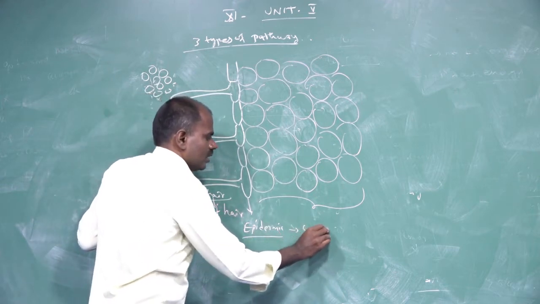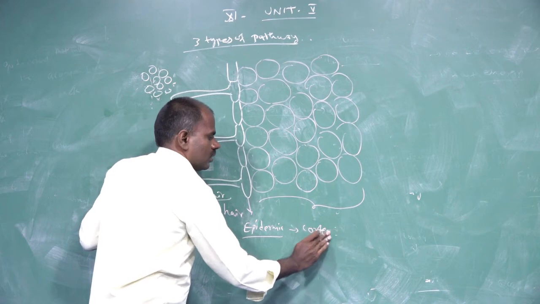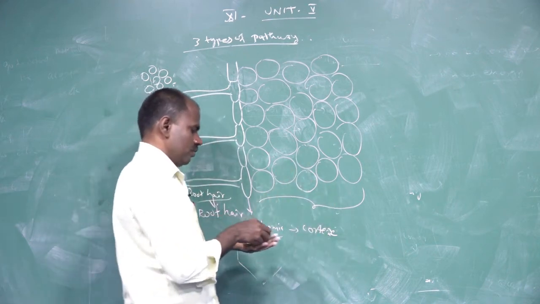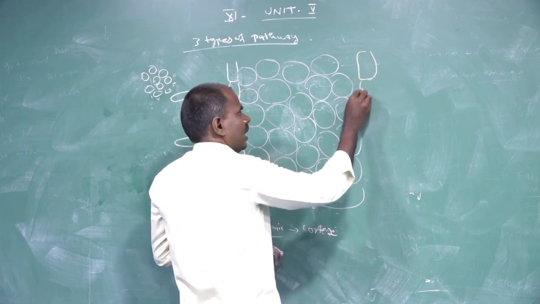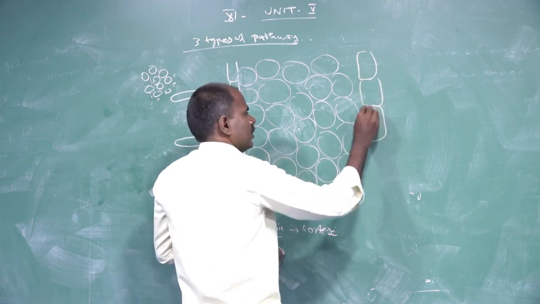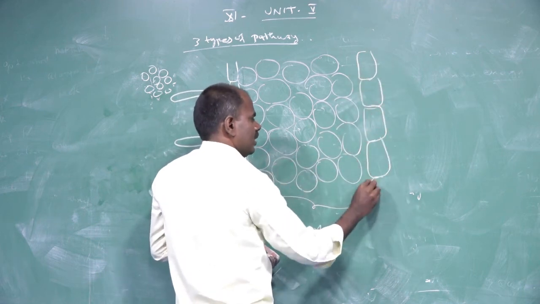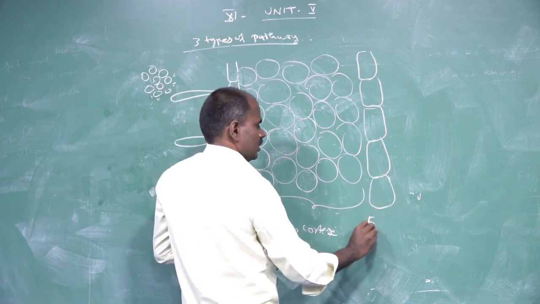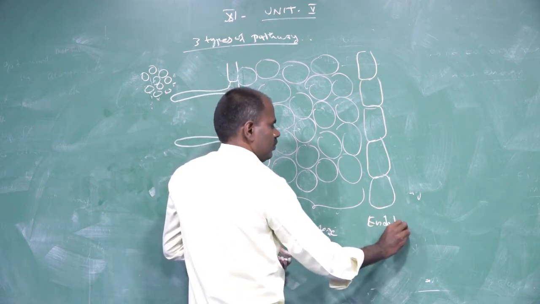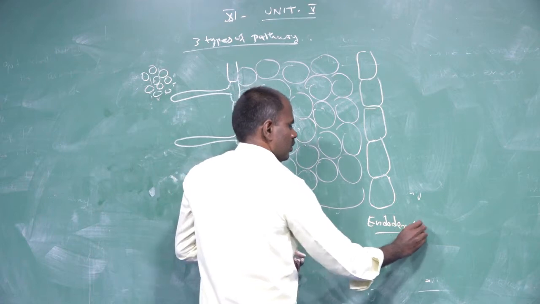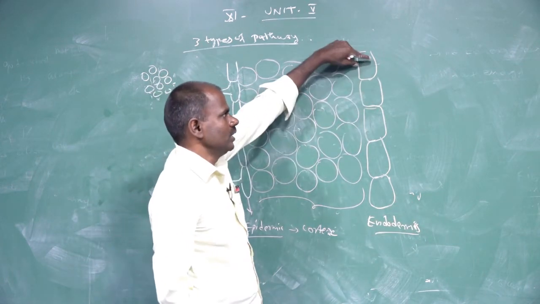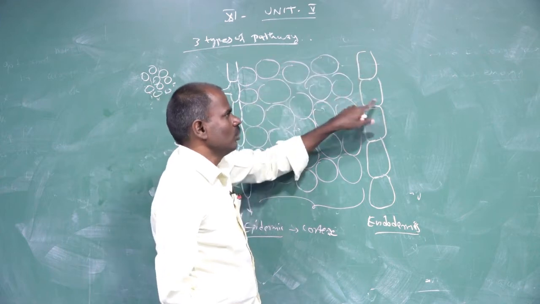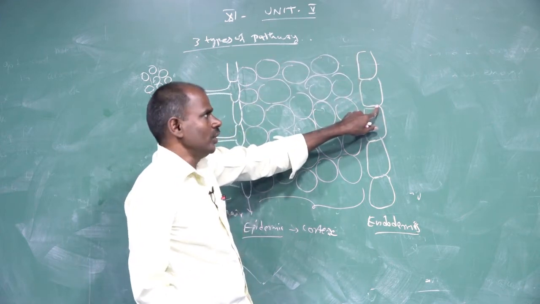Then the fourth one is the endodermis. It is the innermost layer of the cortex, barrel shaped, arranged in a single layer.